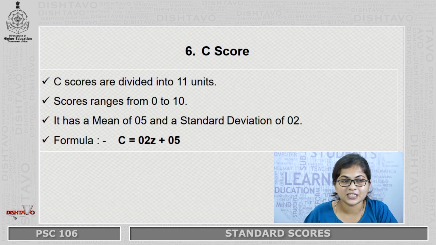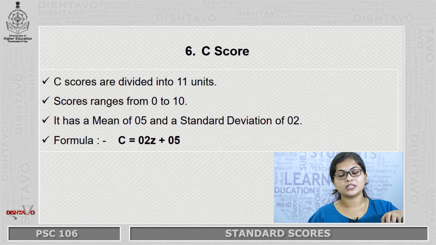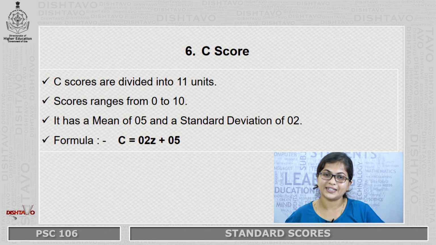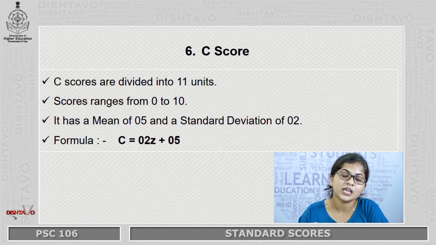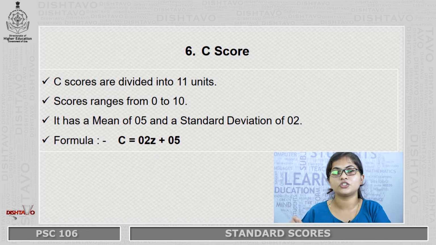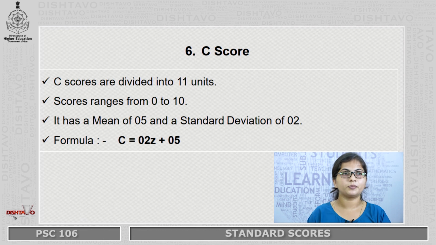All right. The next, or the last, type of standard score is your C score. C scores are divided into 11 units because the score starts from 0 and ends with 10, and that is why it has 11 units. It has a mean of 5 and a standard deviation of 2, and the formula is C is equal to 2 multiplied by Z plus 5.